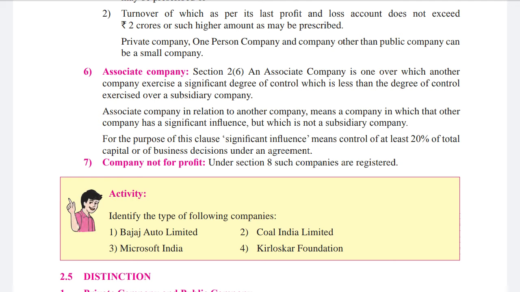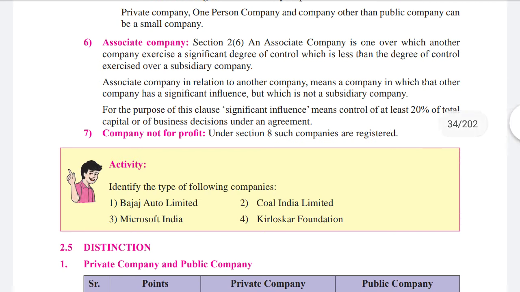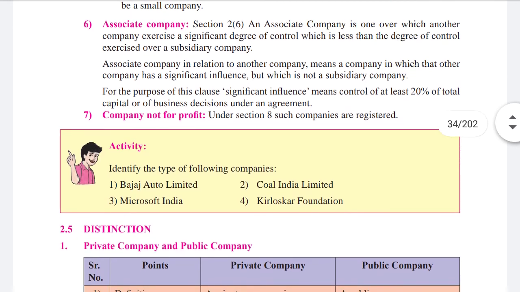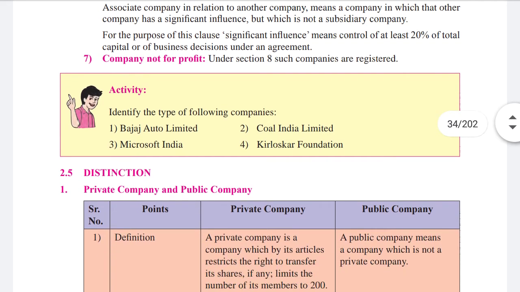Associate company in relation to another company means a company in which that other company has a significant influence, but which is not a subsidiary company. Holding company and subsidiary company are also companies, but they do not have significant influence. For the purpose of this clause, significant influence means control of at least 20% of the total capital or of the business decision under an agreement.